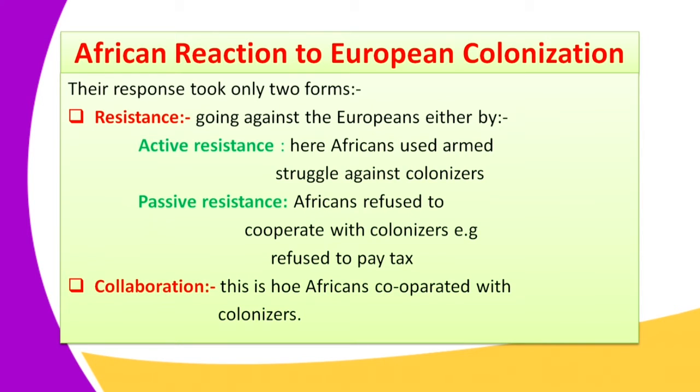As the name suggests, to collaborate means to cooperate, whereas resistance means not to cooperate, or rather going against, either actively, using armed struggle, or passively, where they refused to cooperate with the colonizers' ideas, for example refusing to pay tax.